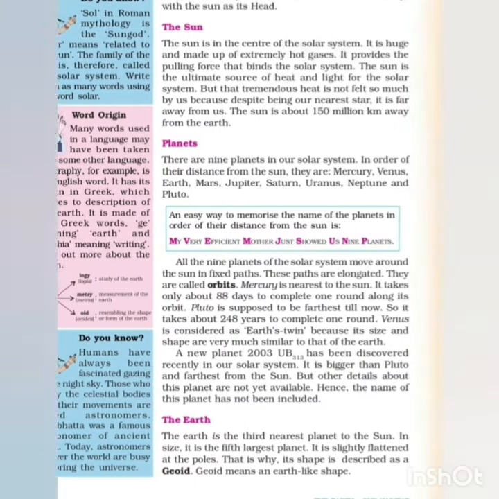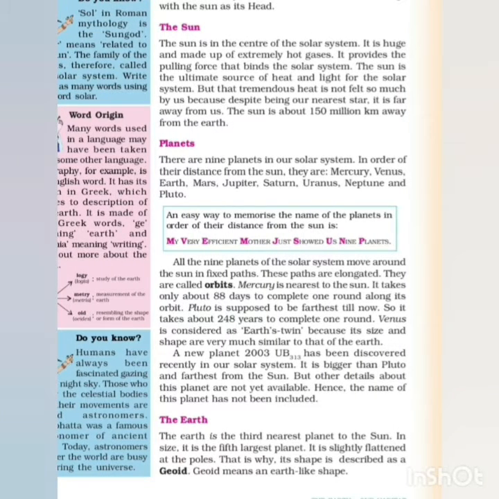The sun is the center of the solar system. It is huge and made up of extremely hot gases. As I said, huge means very, very large. For saying that, you can use the word huge. It provides a pulling force that binds the solar system. The sun is the ultimate source of heat and light for the solar system. Ultimate source means basic source. Without the sun, heat is not produced. From the sun only, the planets get heat and light.